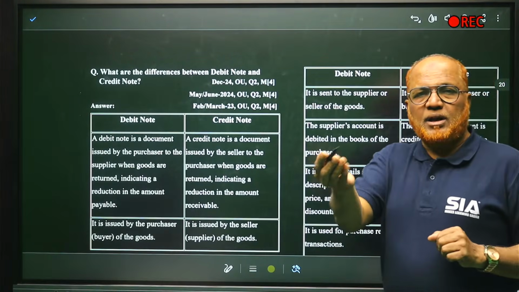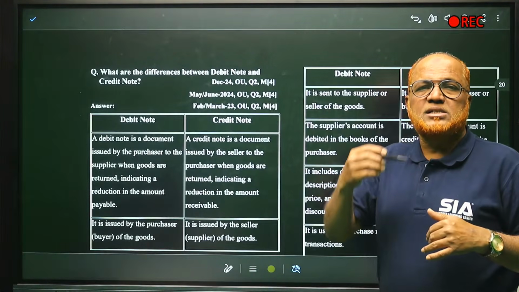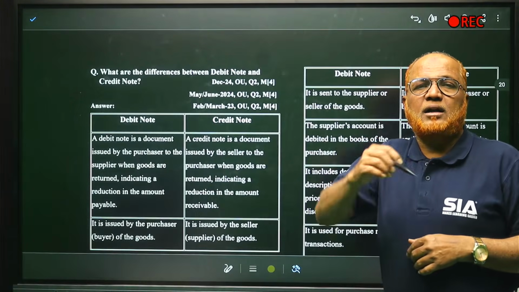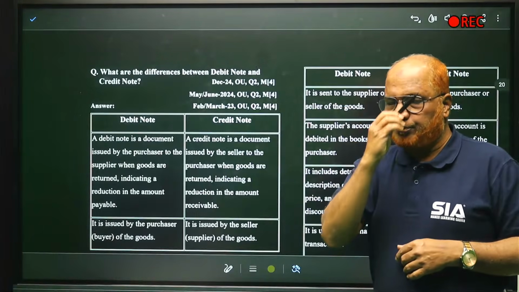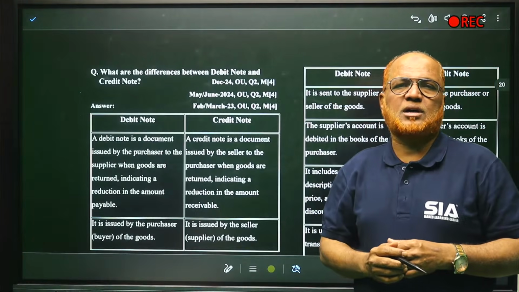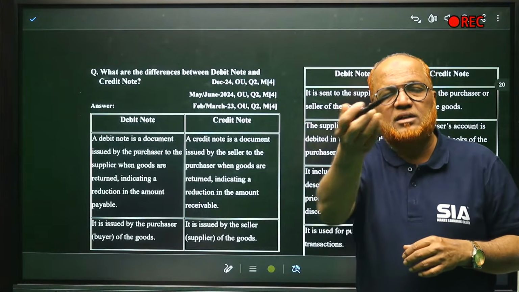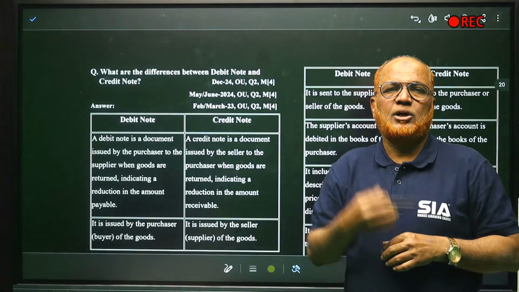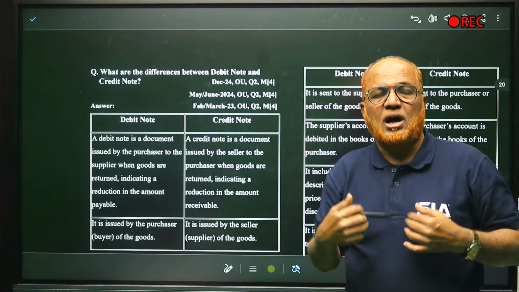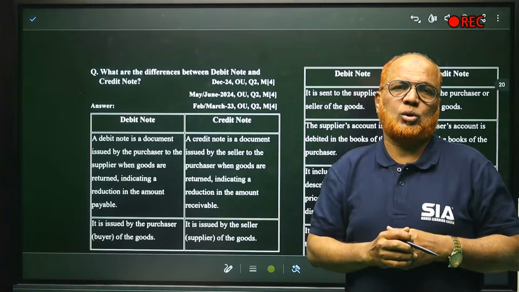When the customer has returned the goods, a credit note will be prepared by the seller and a debit note will be prepared by the buyer. Example, I sold goods to you on credit. Some goods I have sold. Later on, you have returned some goods back to me. You are the buyer, I am the seller. When you return the goods, I will make a credit note and you will make a debit note, right?